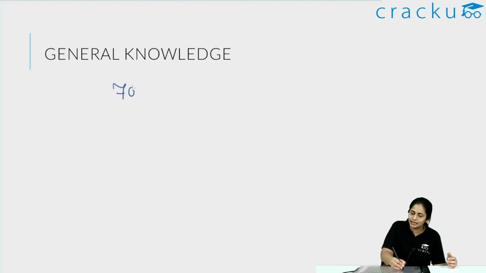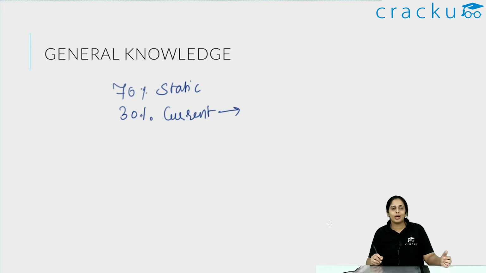Now we'll come to the general knowledge aspect. Now remember, there is like a 70-30 split when it comes to general knowledge. 70% is static general knowledge and 30% would be the current general knowledge, which would mean that you need to read papers. Reading newspapers is important, but you also have to have some kind of static general knowledge, basically like who won which award, who is the head of state of which country, what are the currencies, matching of currencies with countries, capitals with countries, heads of states with countries, heads of organizations with countries, heads of banks with countries, like central banks, World Bank, etc. So all those kind of things which are static knowledge you have to remember as such.